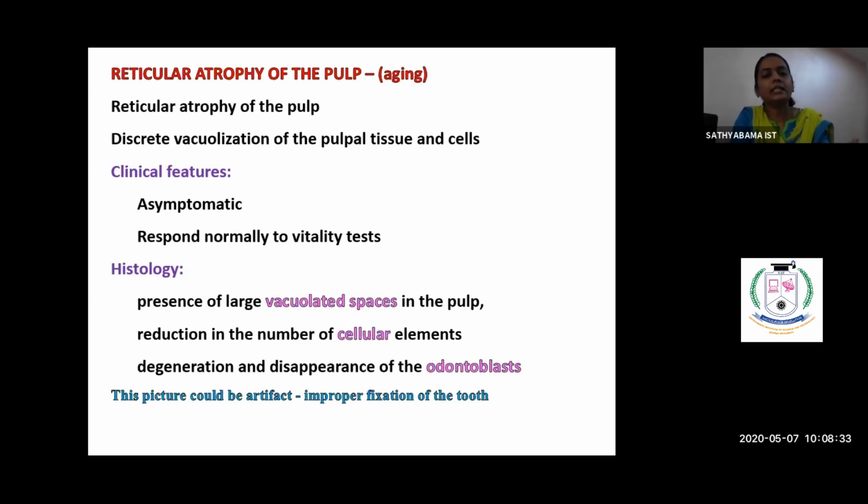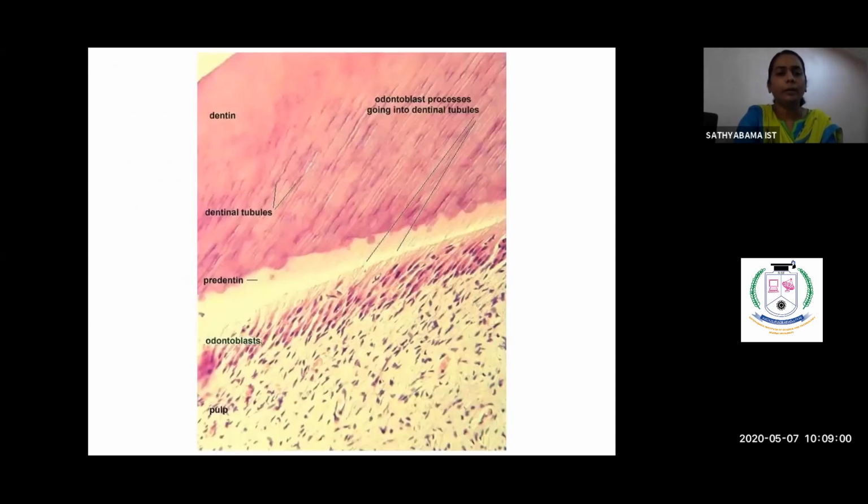So when these things are hampered due to the aging process, there is reduction in the number of cellular elements, and there is degeneration of the fibroblasts, undifferentiated mesenchymal cells, and also the odontoblasts. Sometimes this sort of image could be produced by abnormal fixation procedure also. In a younger individual, when the pulpal tissue is improperly fixed, it may result in this type of picture.